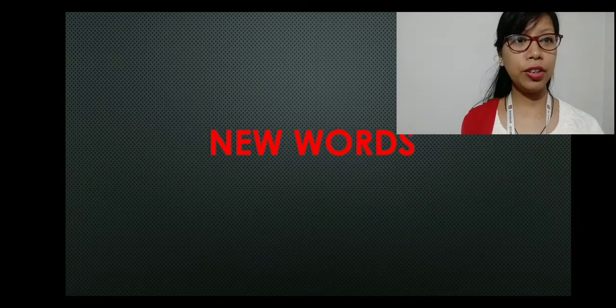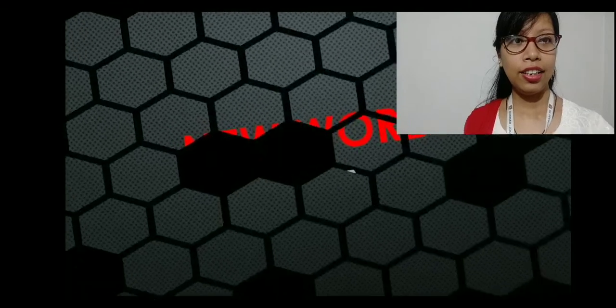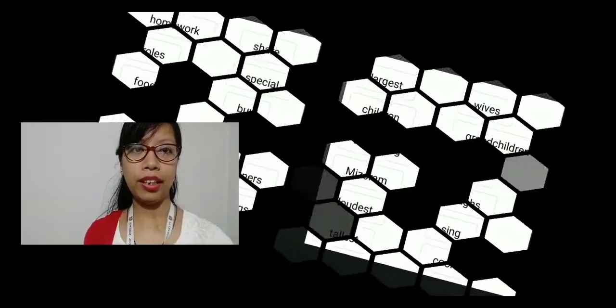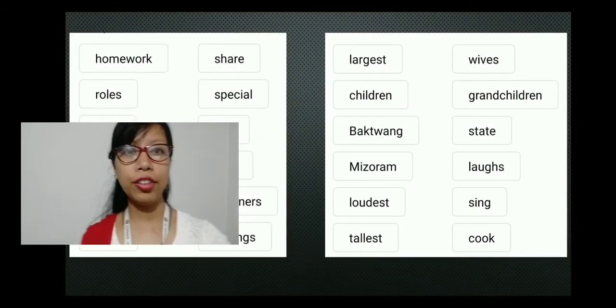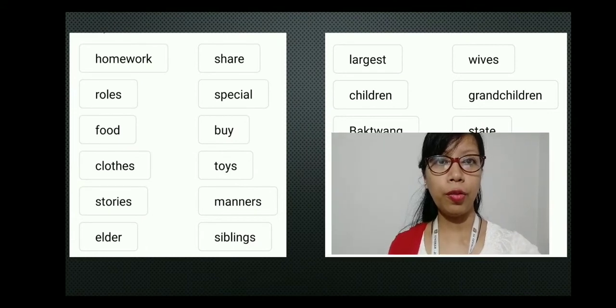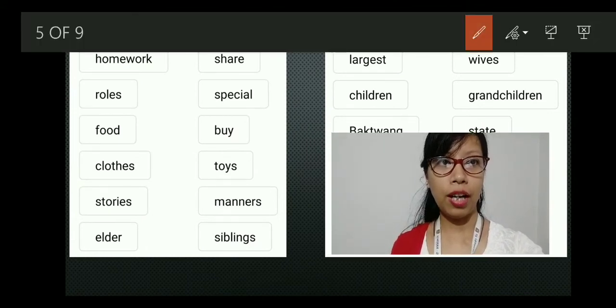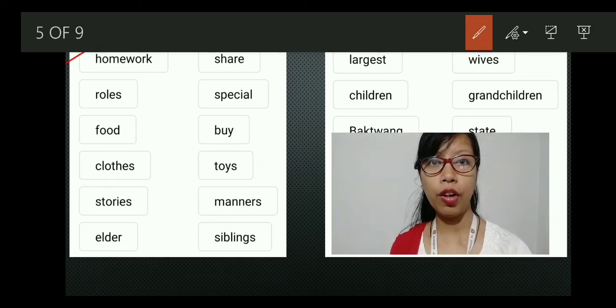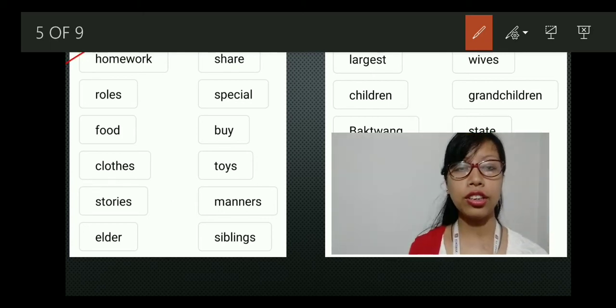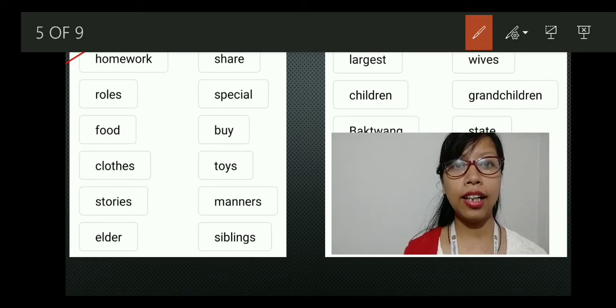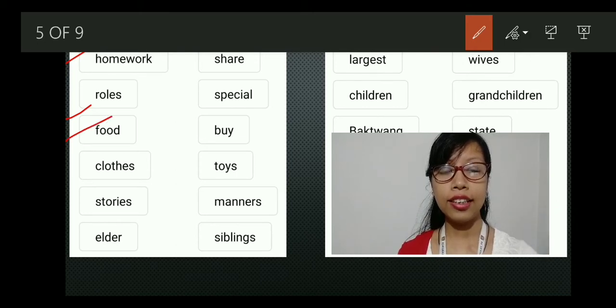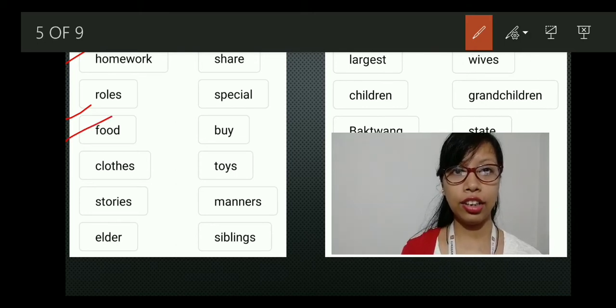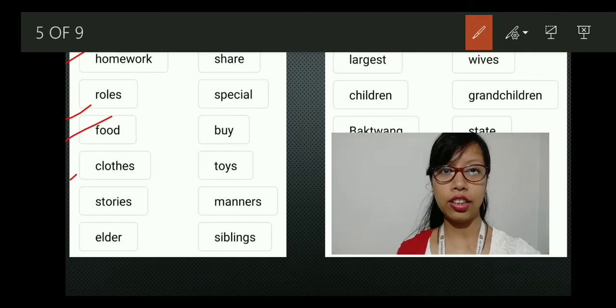Let's start with the new words today. Read it out with me. Yes, the first word is homework. Homework. Next is roles. Roles. Then food. Food. Next is clothes. Clothes.